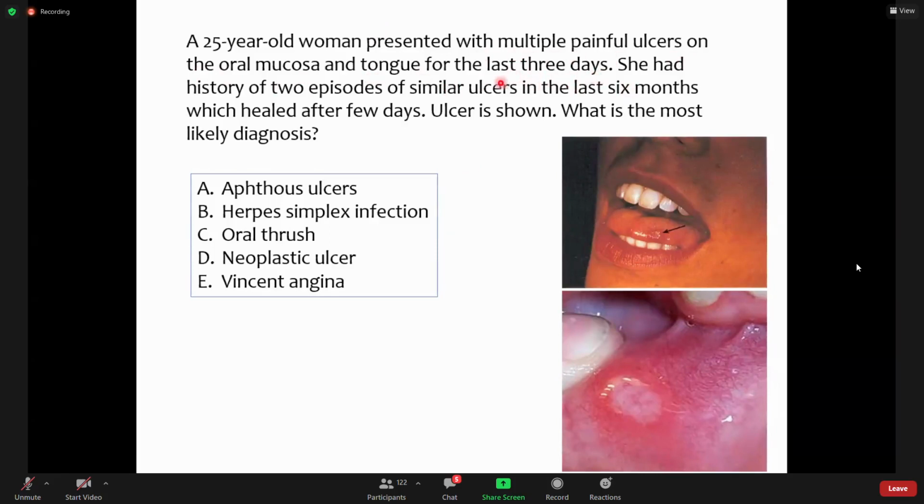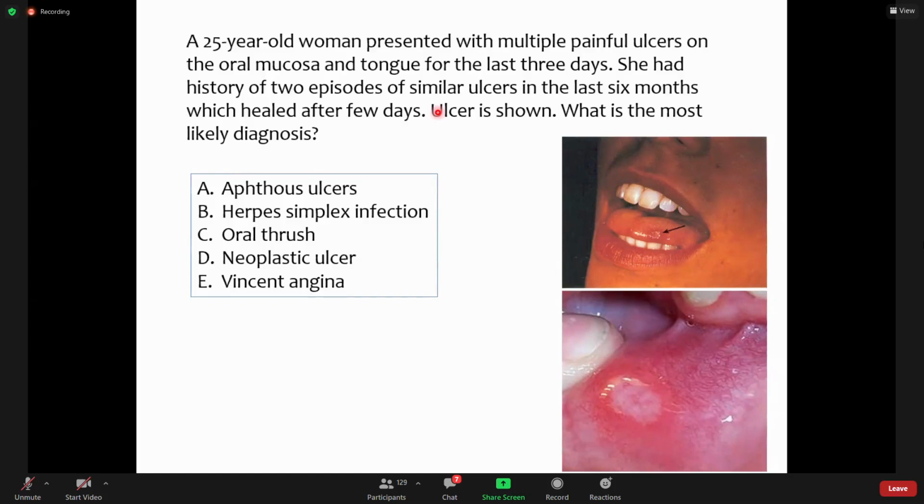So short duration, painful, so they are acute, they are inflammatory. She had a history of 2 episodes of similar ulcers, so they are recurrent and healed after a few days, so their outcome is good, and the ulcer is shown. What is the most likely diagnosis? These are the possibilities: aphthous ulcers, HSV infection, oral thrush, a neoplastic ulcer, and Vincent angina.